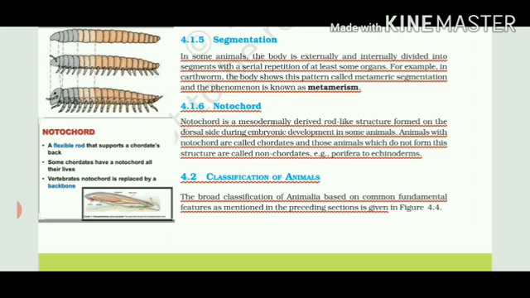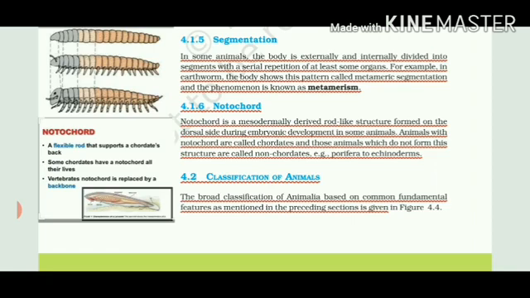The 6th basis of classification is notochord. How are you able to stand, sit, sleep, walk, run? Because we have a vertebral column, which can also be called the backbone. So what is a notochord? It is a flexible rod-like structure. Why flexible? Because it helps in locomotion and various kinds of movements in the body.